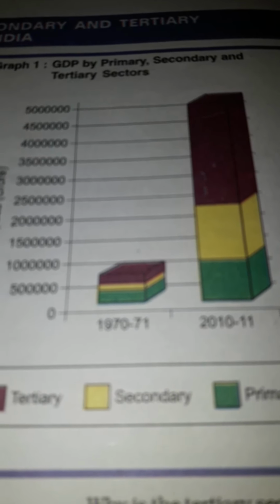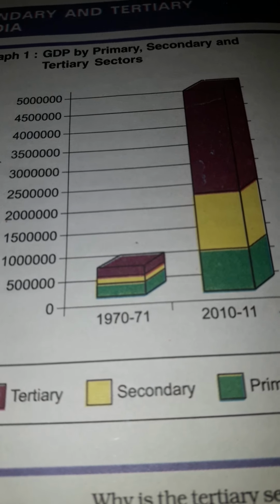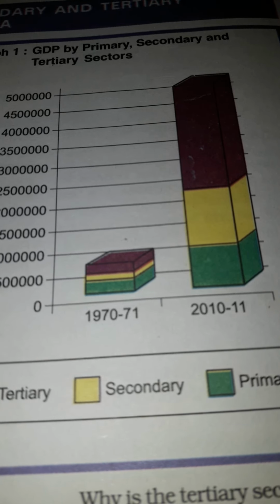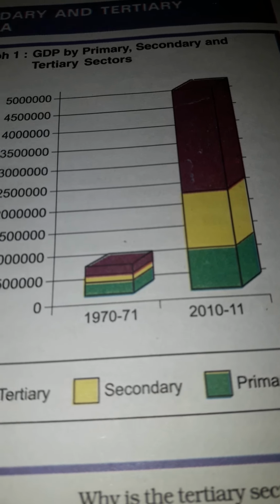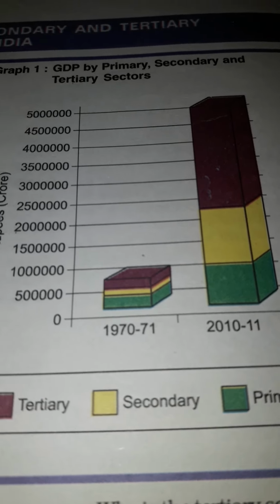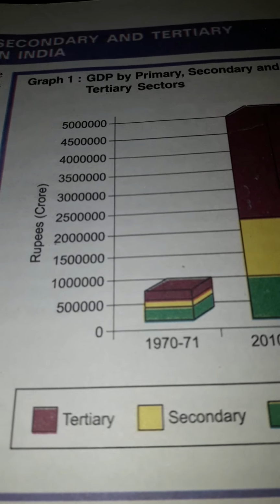So we are going to discuss what the difference is, why it happened, and why we were not able to produce the same way as we are producing in 2010-11. And how the tertiary sector, shown in the dark color, has grown.